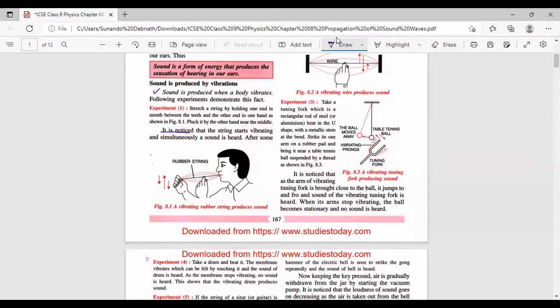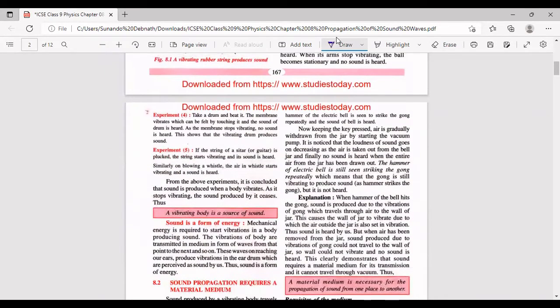And at that very moment, when the tuning fork is vibrating, you would also hear a humming sound, a sound coming out. All right, and when the tuning fork stops vibrating, no sound is heard. And the ball also, when you bring the tuning fork, which is not vibrating, near the ball does not move away. This also shows that the tuning fork is no longer vibrating and hence no sound is heard. Very simple. What is the fourth and the fifth experiment?